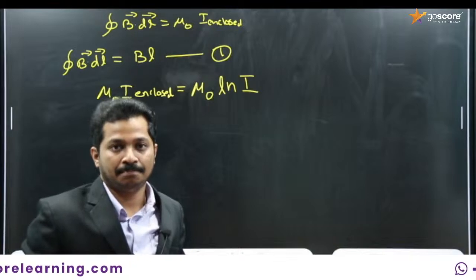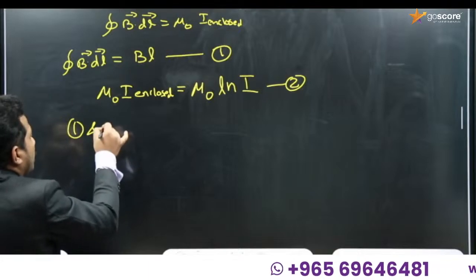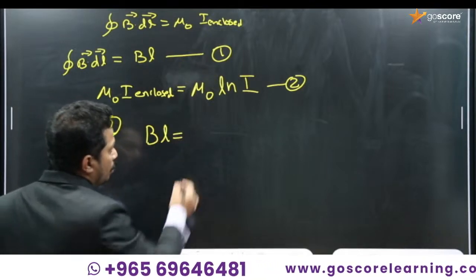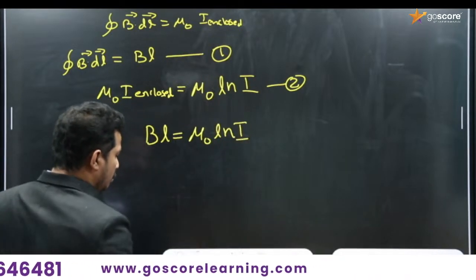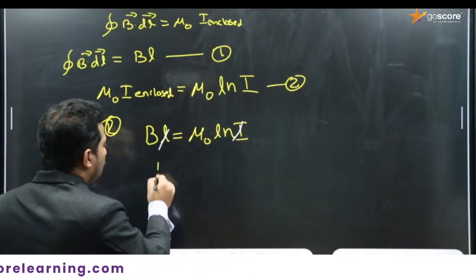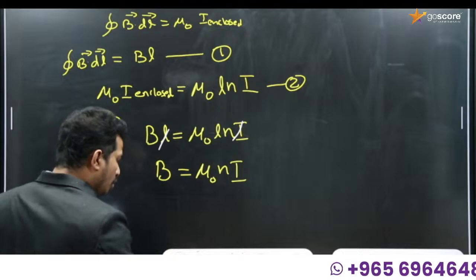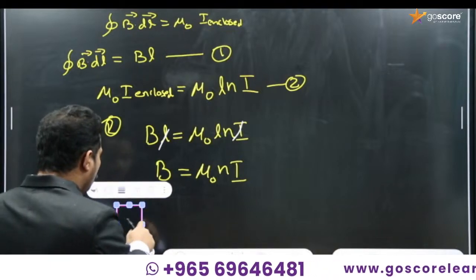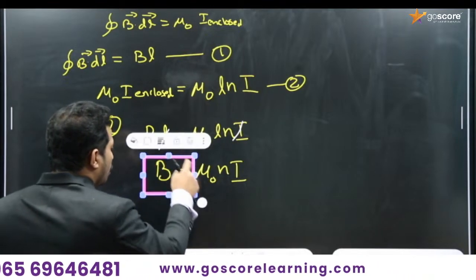Is that okay? Put it as equation number 2, and equating 1 and 2, what will you get? You will get BL is equal to mu 0 Lni, and L is common here, so L cancels. What remains is B is equal to mu 0 ni, and this is the equation for the magnitude of magnetic field due to a solenoid.